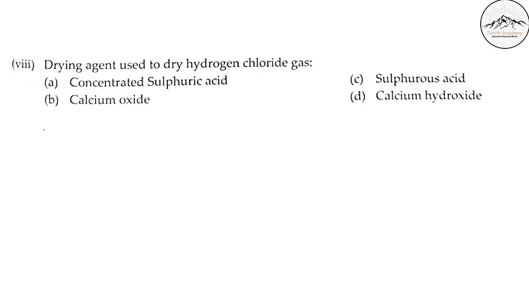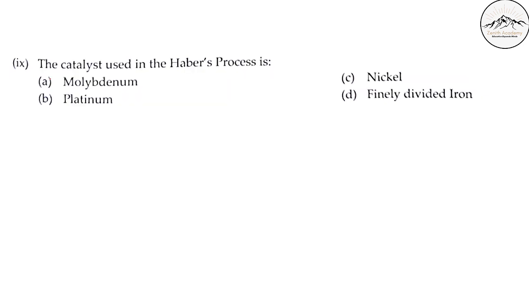Let's go ahead. The drying agent used to dry hydrogen chloride is... So which drying agent is used to dry hydrogen chloride? Pause the video, read the options: concentrated sulfuric acid, calcium oxide, sulfurous acid, or calcium hydroxide. So the answer is concentrated sulfuric acid.